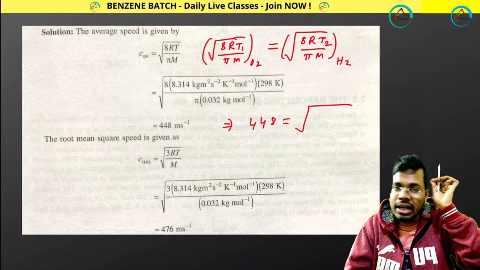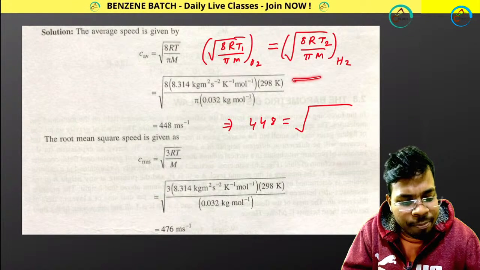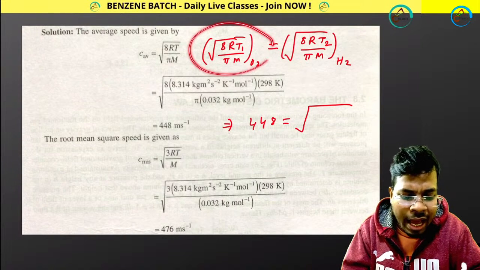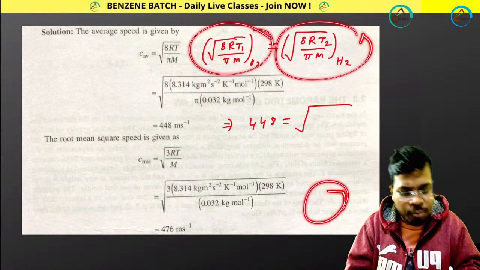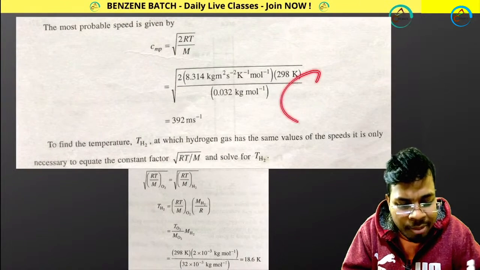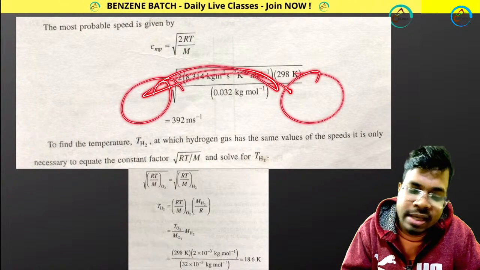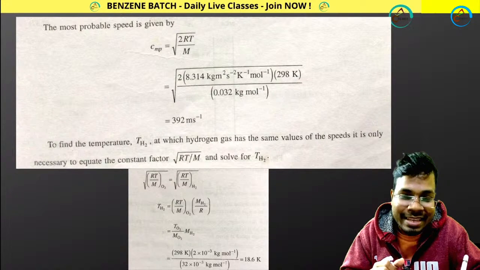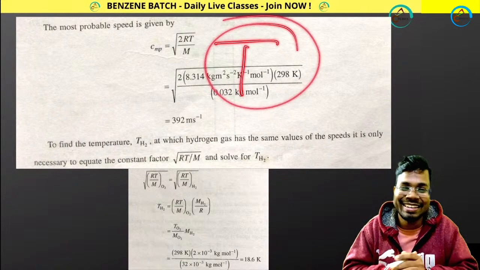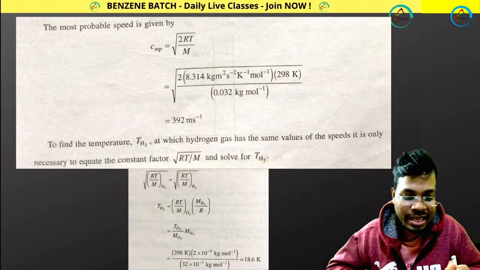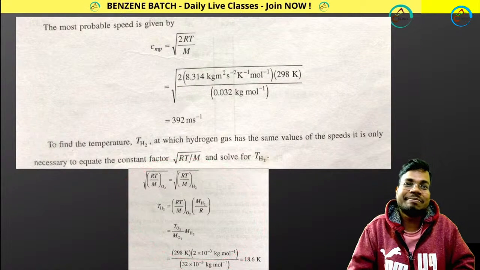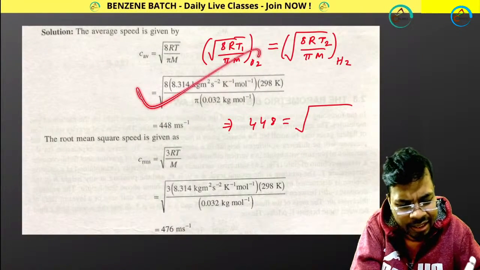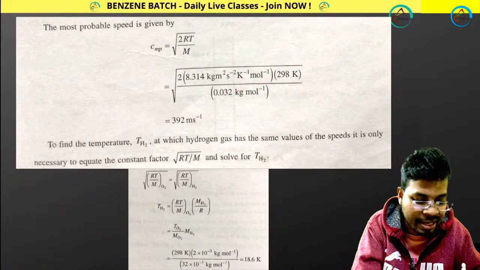So if you are confused, don't get confused. Calculate the temperature from these for average velocity: at what temperature both will have the same average velocity. At what temperature both will have the same most probable velocity, you can calculate in a different manner. Finally you will notice all the temperatures are the same. That's why here they are taking the same temperature. If you don't like this method, it's okay. Calculate any one of these, and you will get the same temperature.